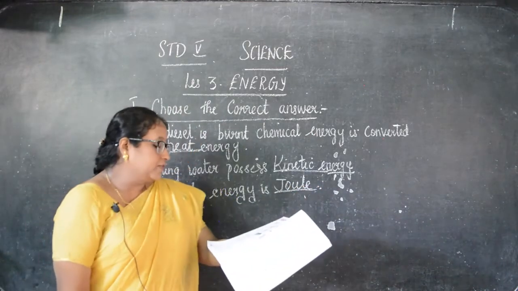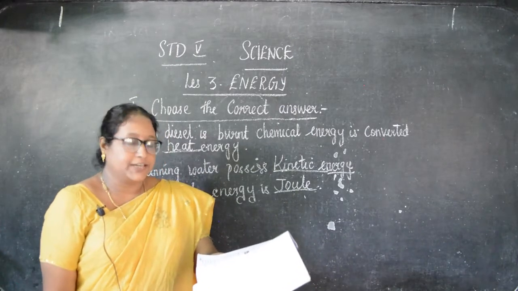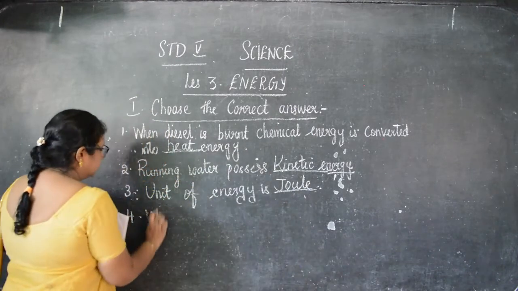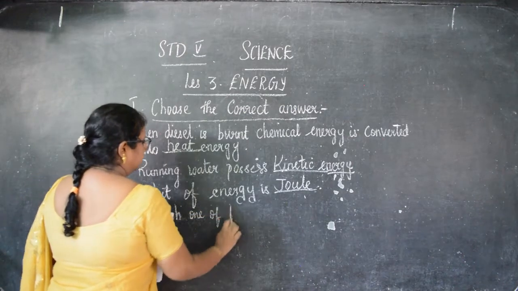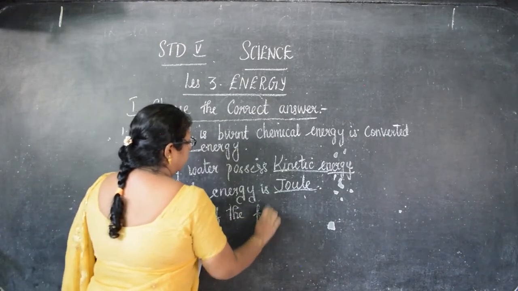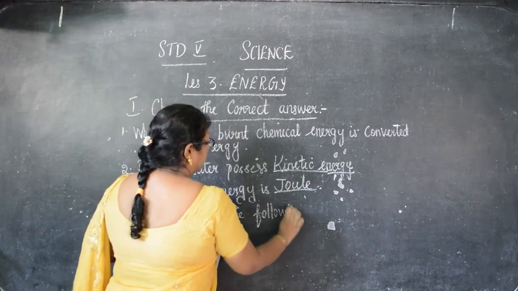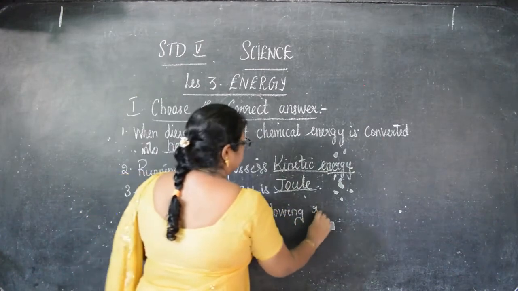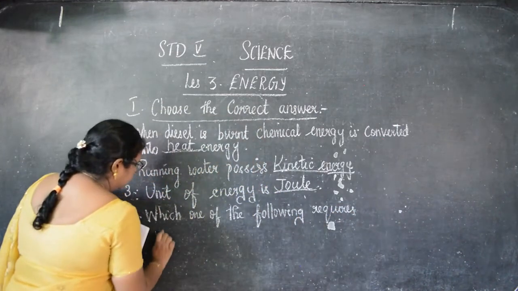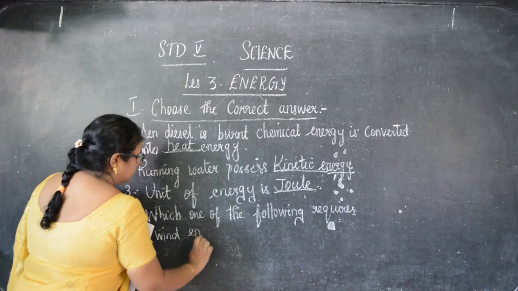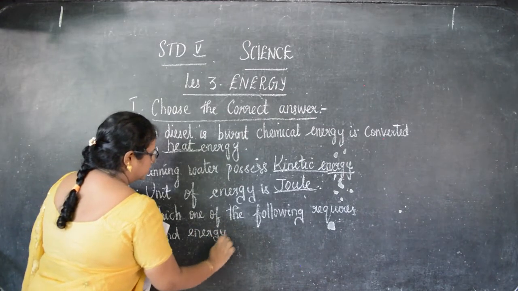4. Which one of the following requires wind energy? Okay, children.